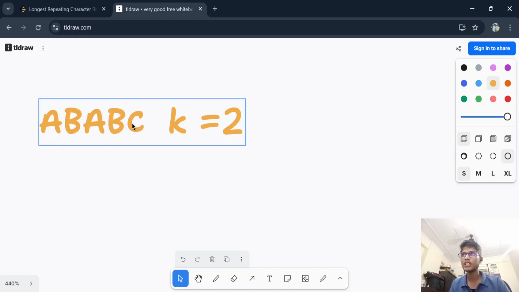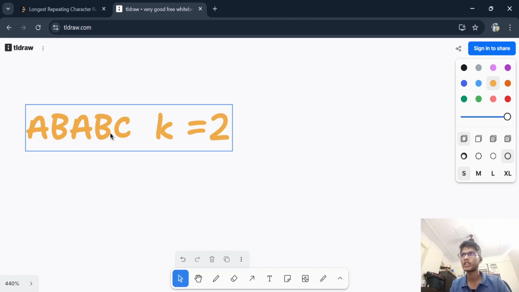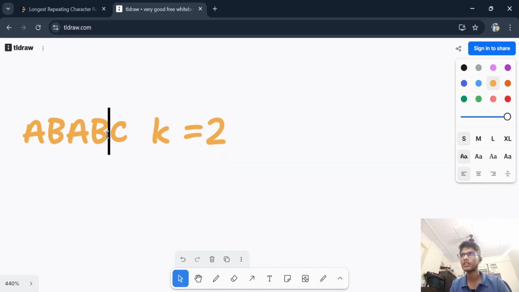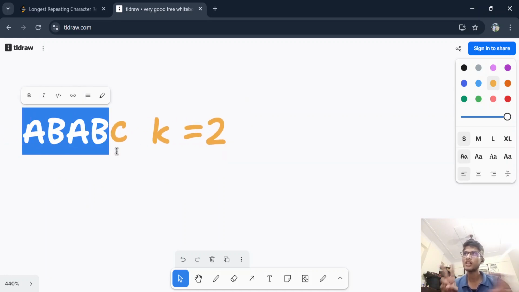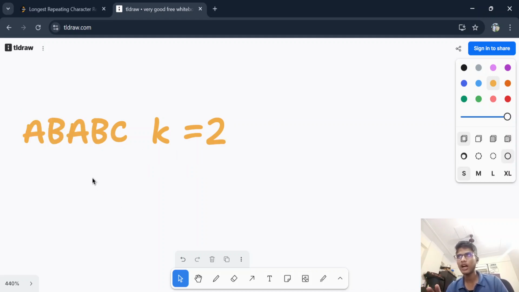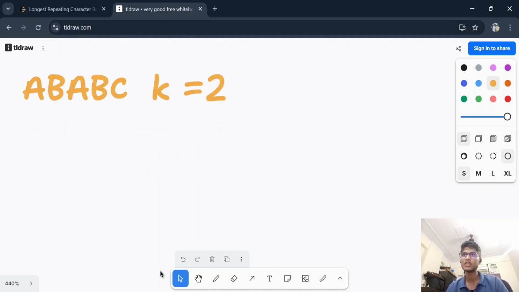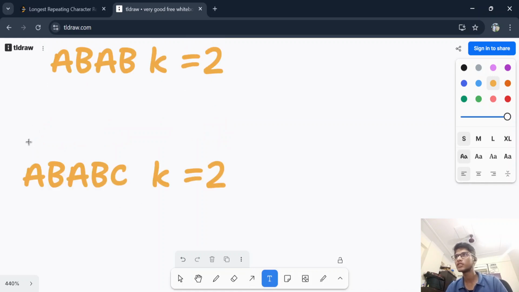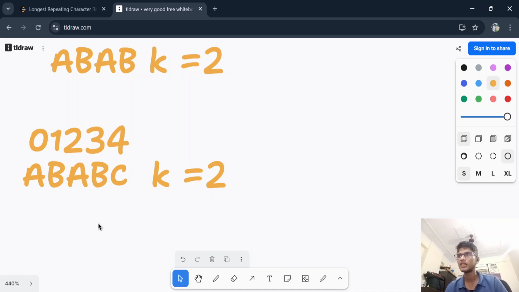Or if I take this, I'll change both B's to A. So the longest repeating character string is A, which is 4 A's. So again 4. So the answer will be 4 here. But how to do this? So let me write the index also. Its index is 0, 1, 2, 3, 4. Yes, this is its index.